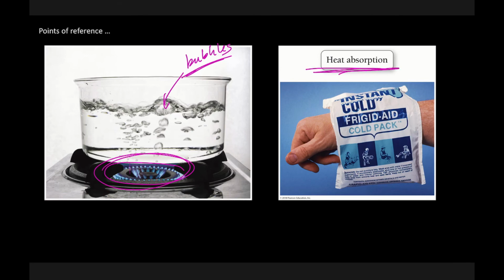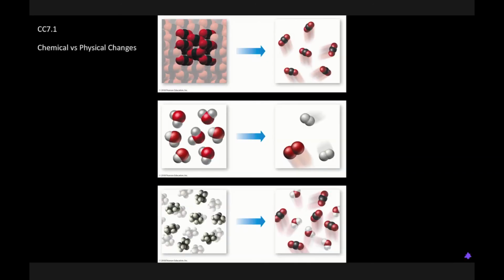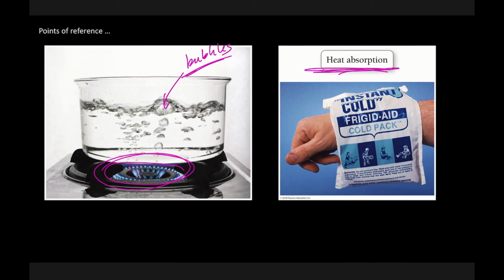Here, this is a gray area. So for those of you that have ever had the pleasure of using an instant cold pack, what this really is is often urea and water. If you think about how they work, you squeeze it, which means you're popping the little water bag inside and mixing this stuff, and then it gets cold. And what that really means is we're just dissolving something, urea, sometimes an ammonium compound, in water.